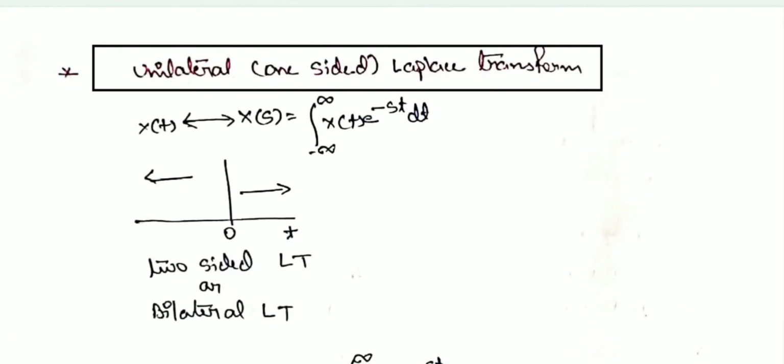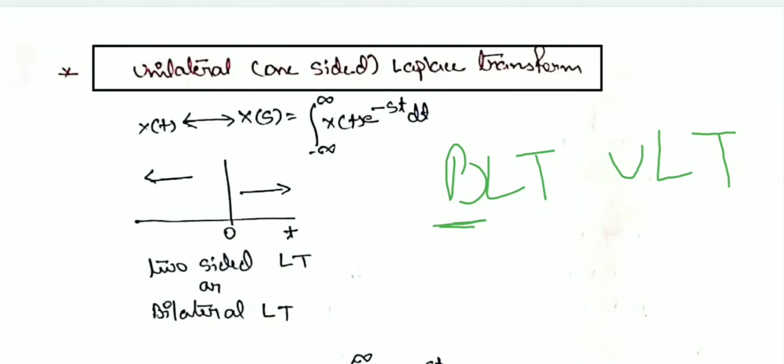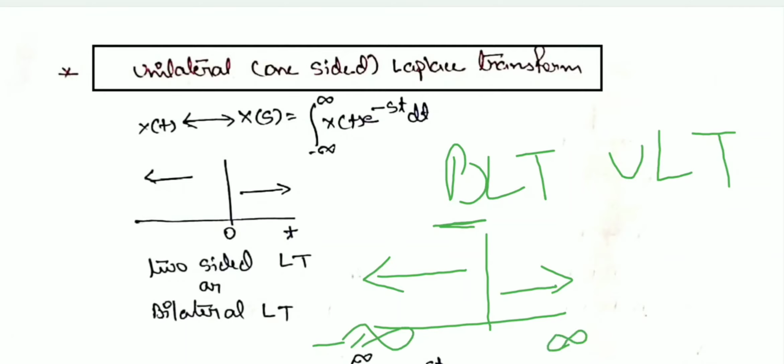As the name suggests, there are the bilateral Laplace transform and the unilateral Laplace transform. Bilateral means both-sided. It means the transform is defined for both sides, from minus infinity to positive infinity. But the unilateral Laplace transform is only defined for one side, which is the positive side, the positive infinite section.